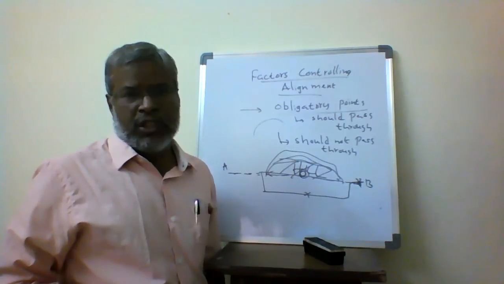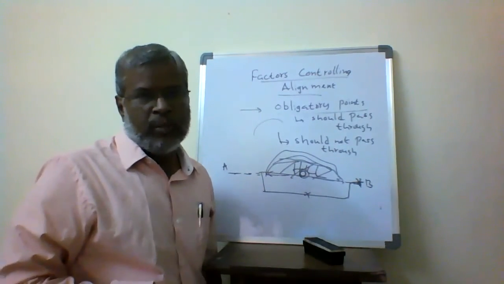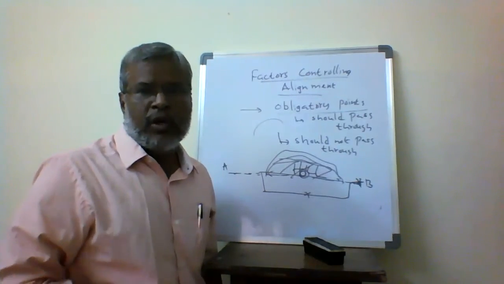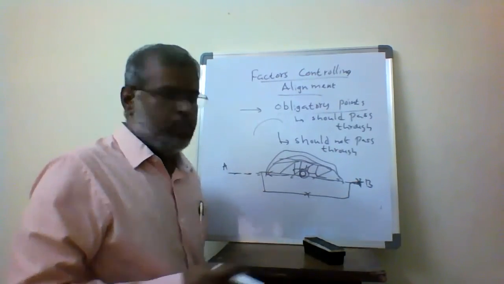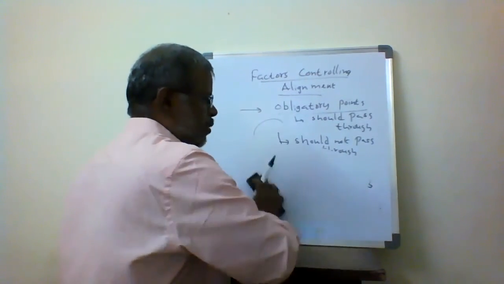Comparing the cost of the construction, I have to select which one will be the economical one. So that is what is going to be called an obligatory point that the alignment should pass through. This is one example, a hill that is going to come across.